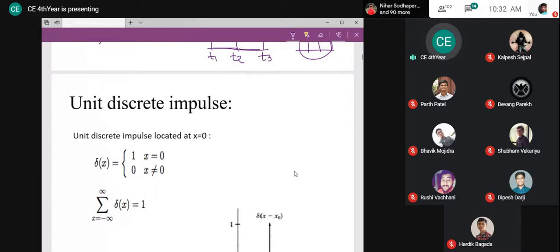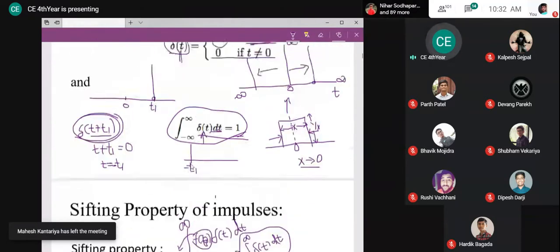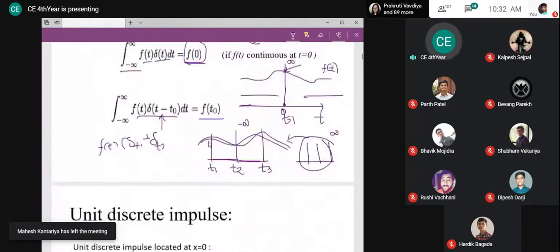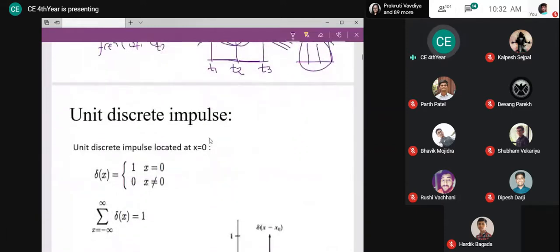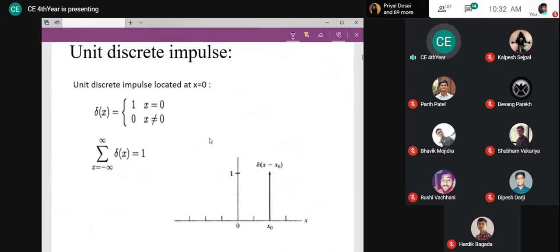But I don't want to deal with impulse in the continuous time domain, because ultimately my goal is to sample an image and work with the image, and an image is a discrete quantity. So I will need the discrete impulse. I should not take infinite values; I want real values. So the definition I am going to alter for my case is that delta of x is equal to 1 if x is equal to 0, and 0 if x is not 0.